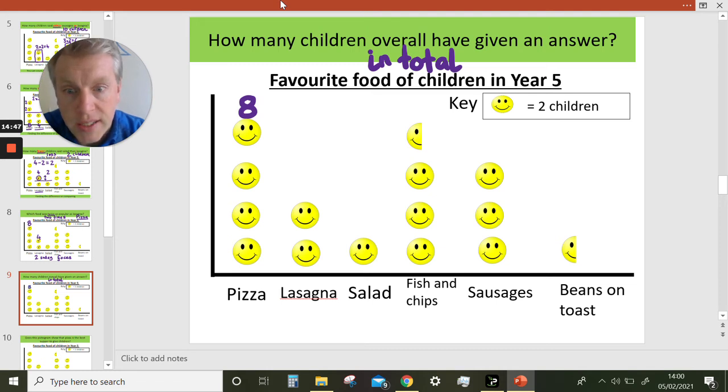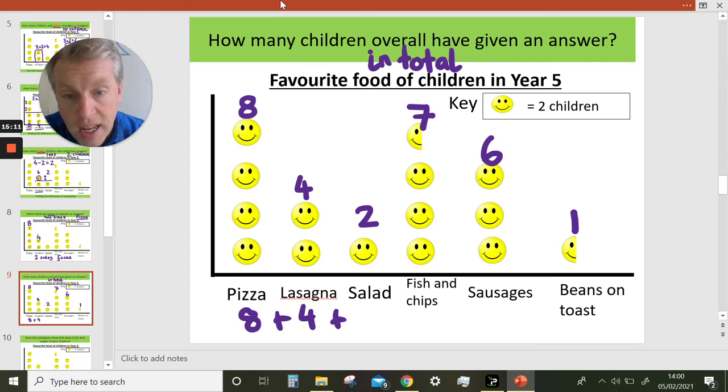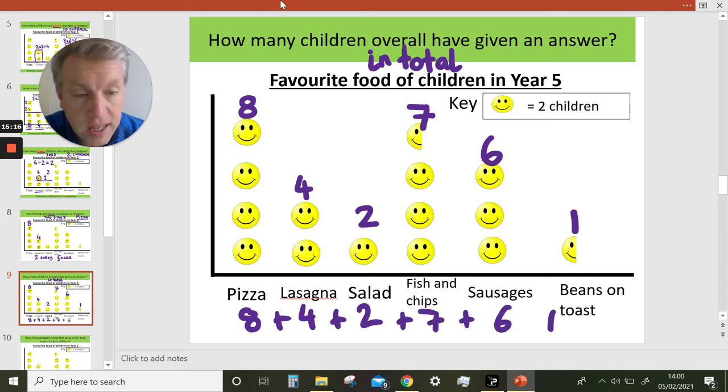We could say there's 4 children for lasagna, 2 for salad, 6, 7 fish and chips, 2, 4, 6 sausages, and 1 for beans on toast. And then we'd add them all together. We'd say 8 for pizza, add 4 for lasagna, add 2 for salad, add 7, add 6, add 1 for beans on toast. Can you think of an easier way to do that?